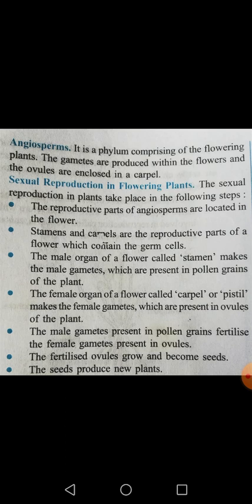As we know, the flower has different parts. Out of these parts, the stamen and the carpels, also called pistil, are basically considered as the reproductive organs of the flower.